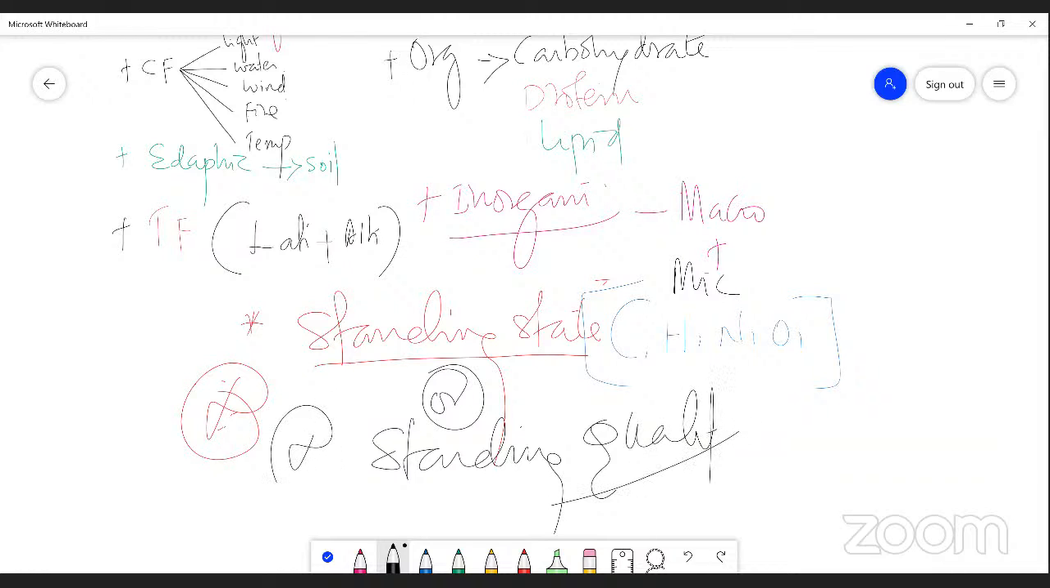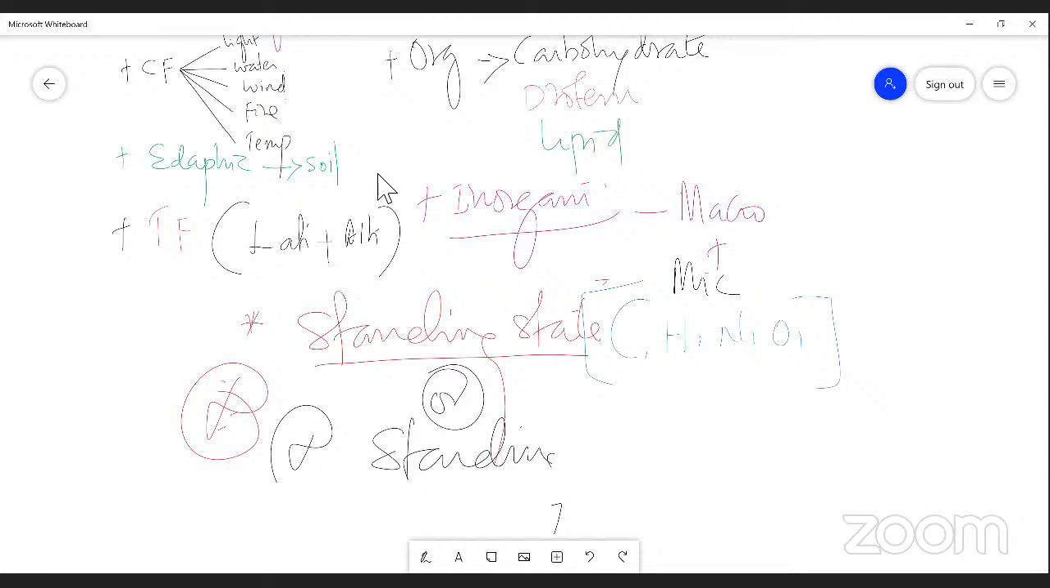Dear students, could you tell me, standing state is also known as? Standing quality. Standing quality is also known as standing state. What is standing state? It is the total amount of inorganic substances, the total amount of abiotic components present in any ecosystem at a given time. So the total fresh weight of organic or inorganic matter in the ecosystem is called a standing state.